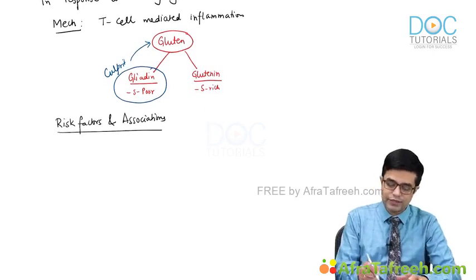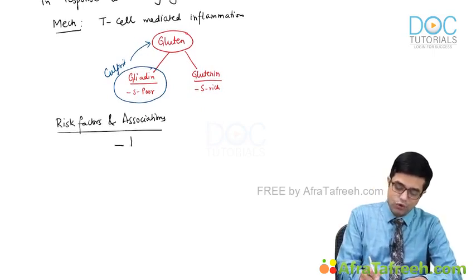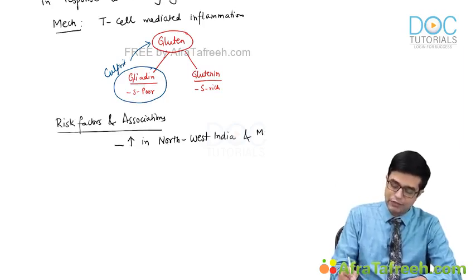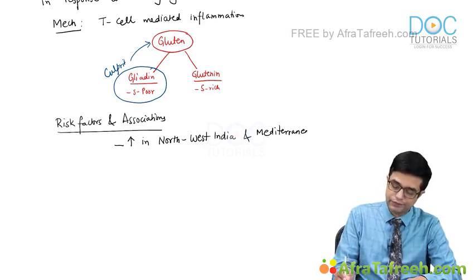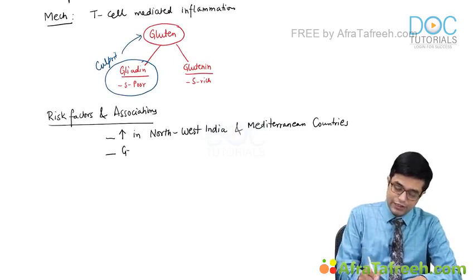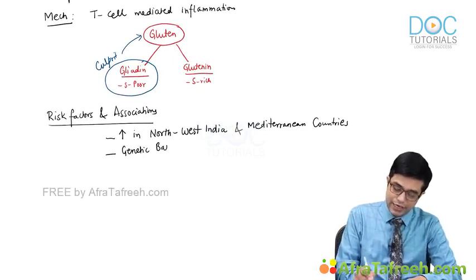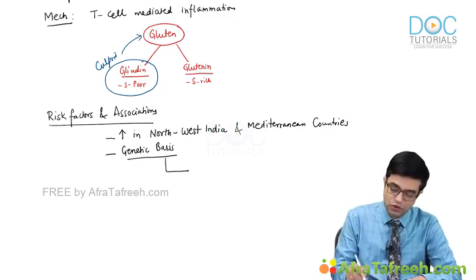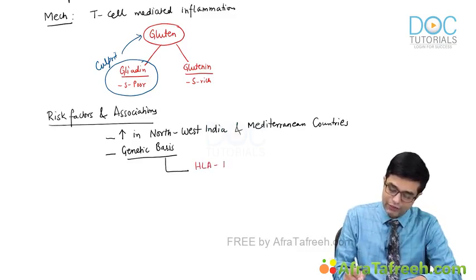First of all, risk factors. Epidemiologically, it is found more frequently in northwestern parts of India, the Punjab, Haryana, and Rajasthan belt, as well as some of the Mediterranean countries. Second risk factor is considered to be a genetic basis. We know that there is a genetic basis, and they show strong association with certain haplotypes. There are two HLA associations which are strongly seen. We have the HLA DQ2 allele which is associated, and we have the HLA DQ8 allele which is associated.